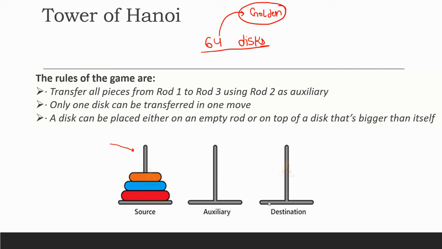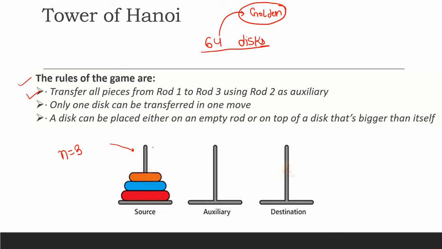One disk in one day. And there are some rules which are also called Brahma rules. I'm just giving you one very simple example with three disks only, right? I'm not talking about the 64 disks. Let's understand this with the help of three disks only, right? So I am taking n is equal to 3. Now what is the rule?